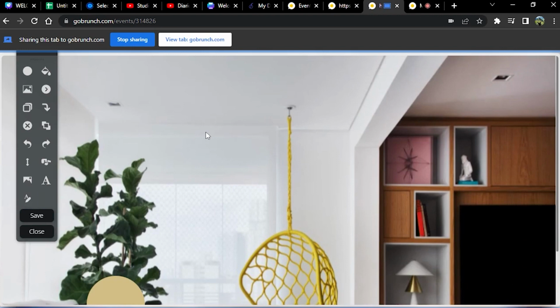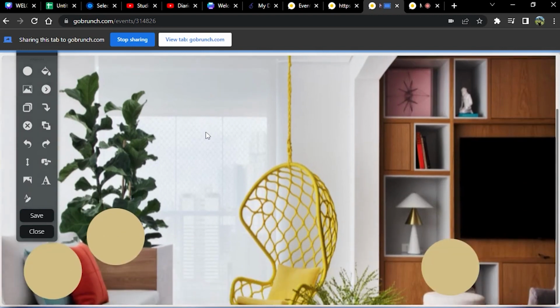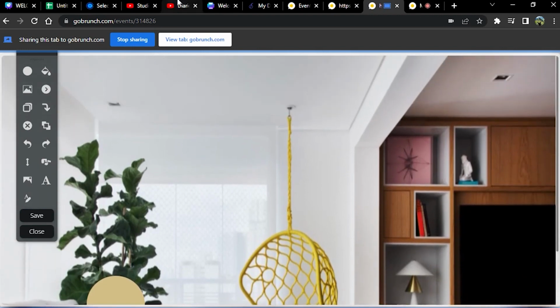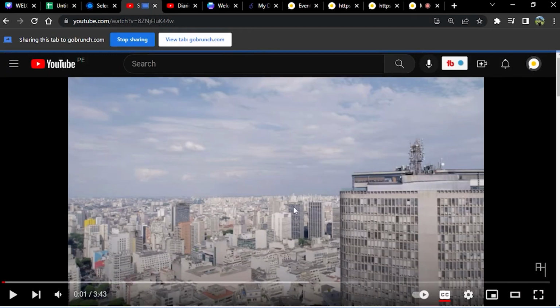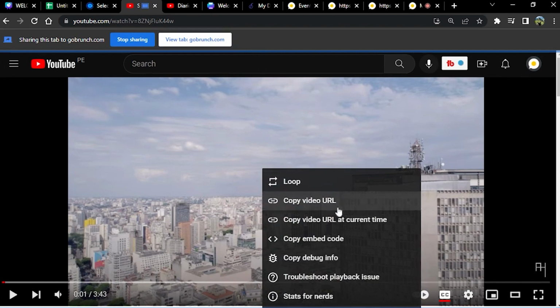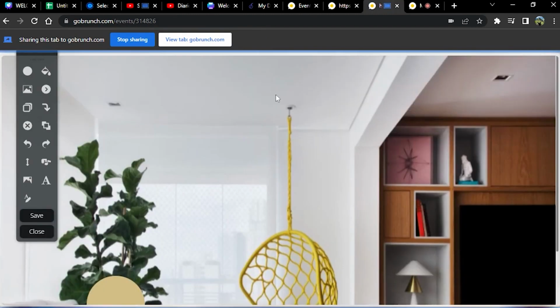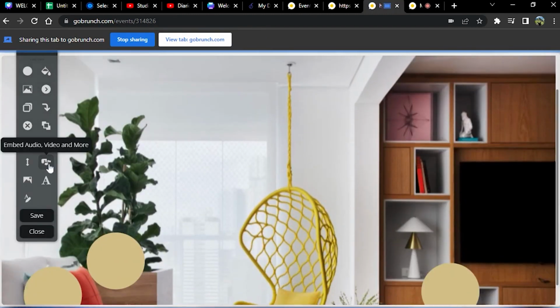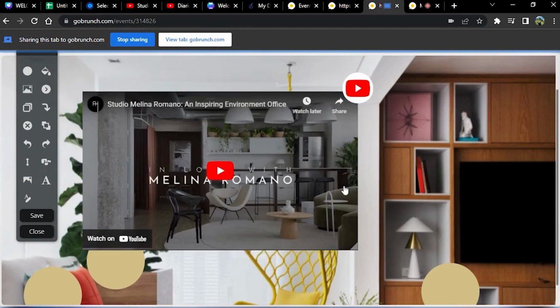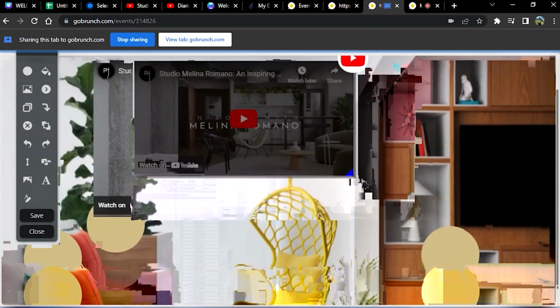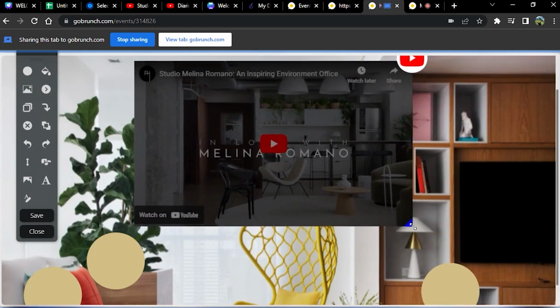Yeah, I think adding a video here would be really cool. Yes, so I'm going to embed a video. I'm going to go to a YouTube video that I choose and copy the embed code. I go back to my room and we go to this option, embed audio, video, and more, and I paste the code. There it goes. Perfect. Here I can move my video, I can resize the corner and place it where I like the most.